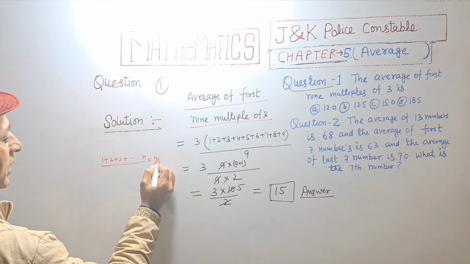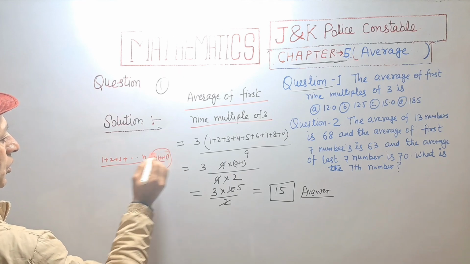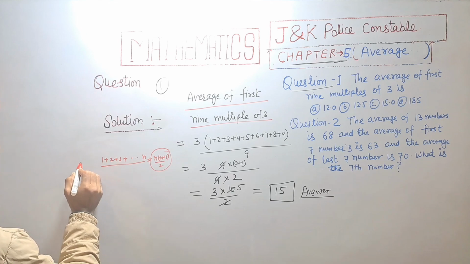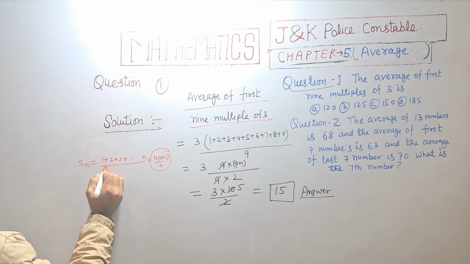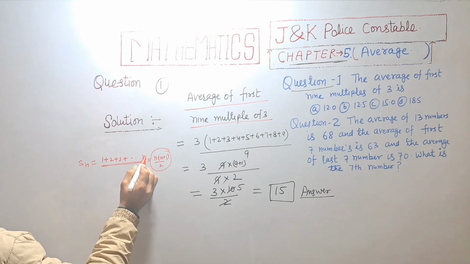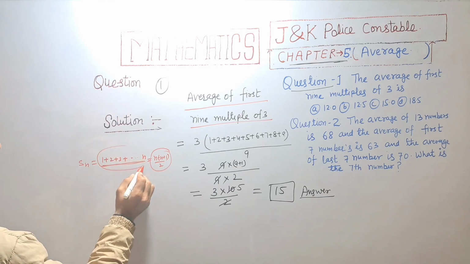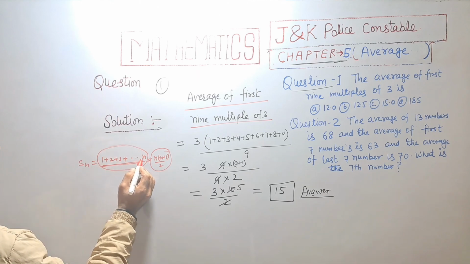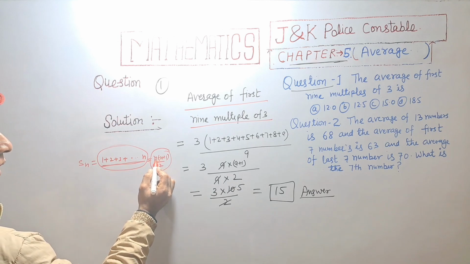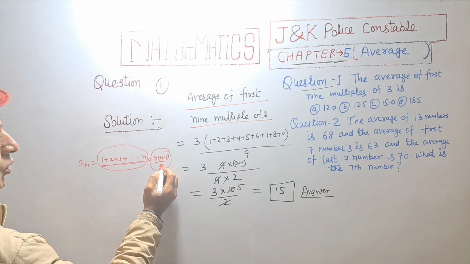Sn is equal to 1 plus 2 plus 3 plus so on to n. That is the sum of the first n natural numbers, which is equal to n into (n plus 1) upon 2.